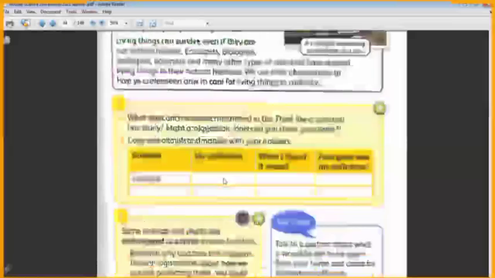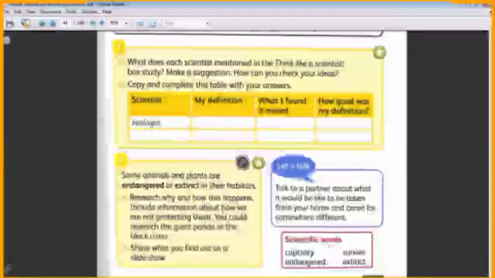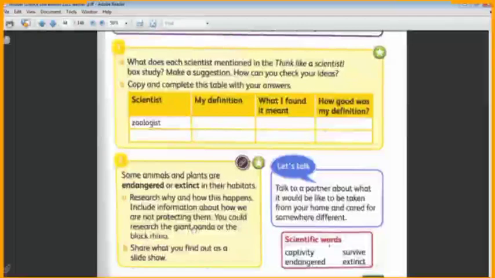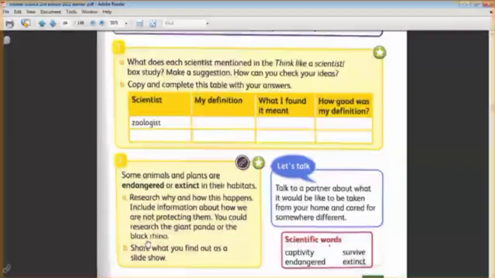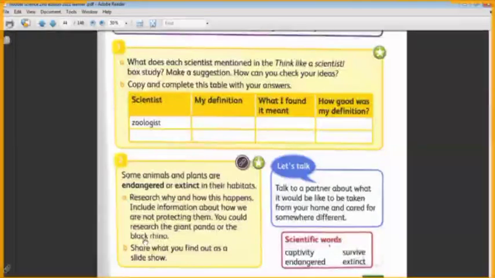We have two animals, which are the black rhino and the giant panda. They are endangered animals because humans hunt them in large numbers. The human hunts the black rhino to take its horn. The horn of the black rhino is used in traditional medicine. So humans hunt the black rhino in large numbers to take its horn and use it in traditional medicine. This is the black rhino. Do you know it?